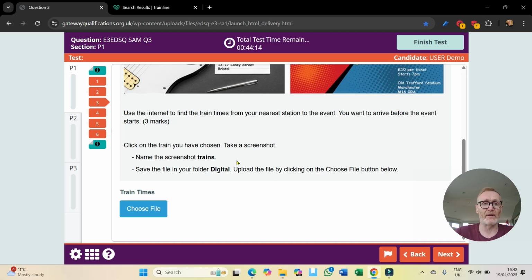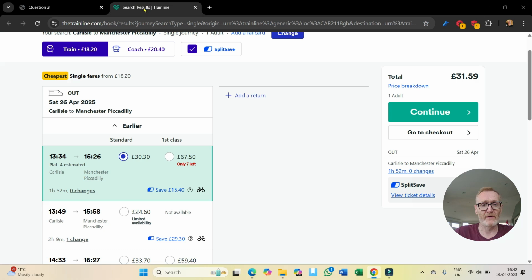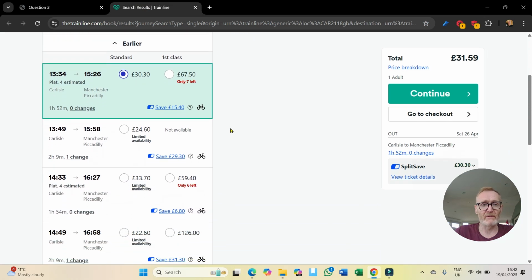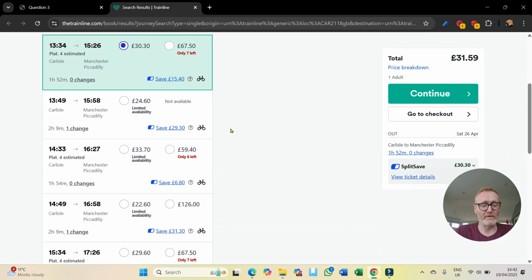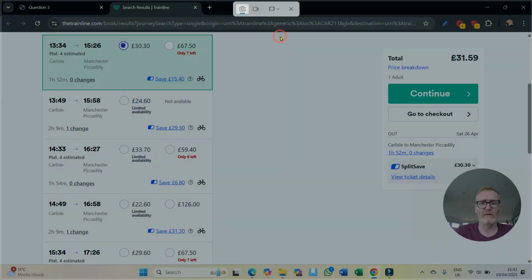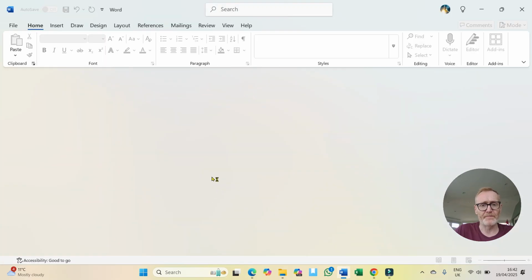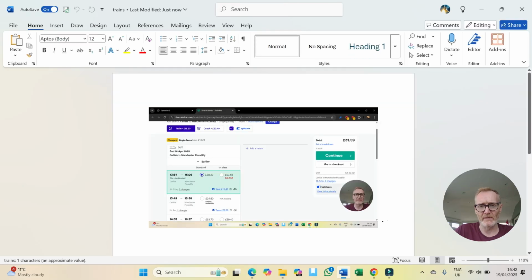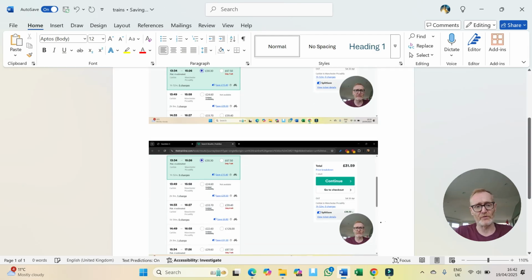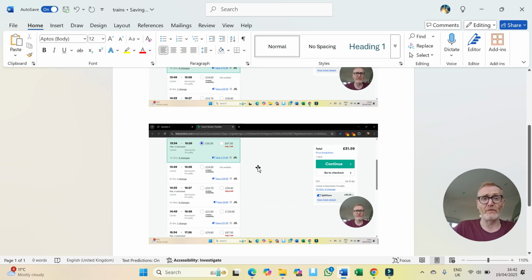For example, I could print the screen again, full screen, go back to my document, and open that. If I want to put another picture in, I just left click at the end of the picture, press enter, and you can see the cursor moving down. Press Ctrl and V, and I can add another screenshot.